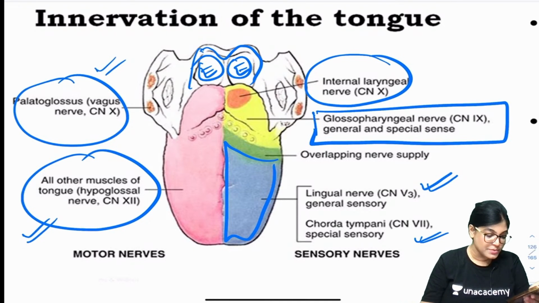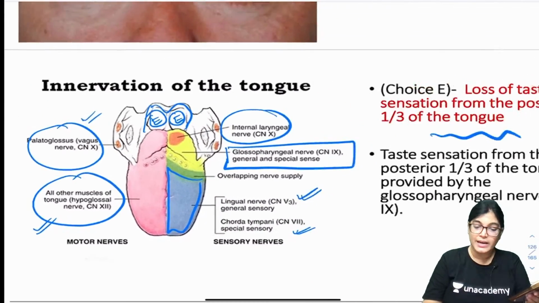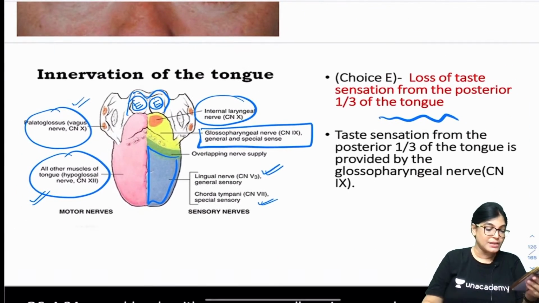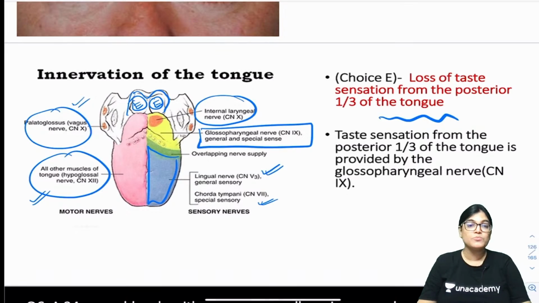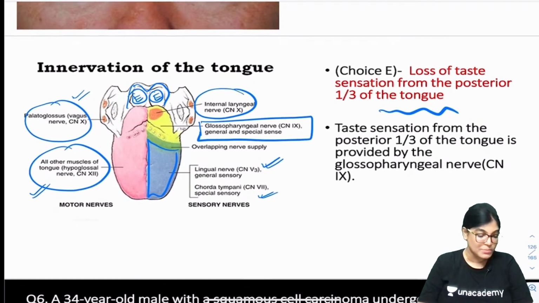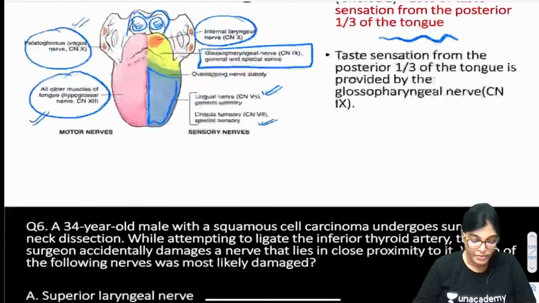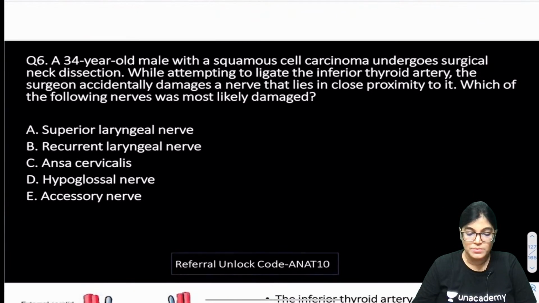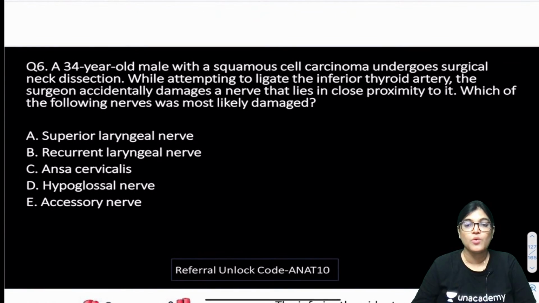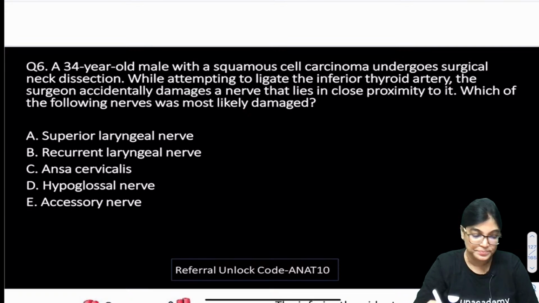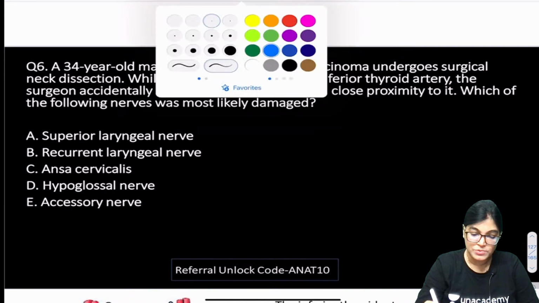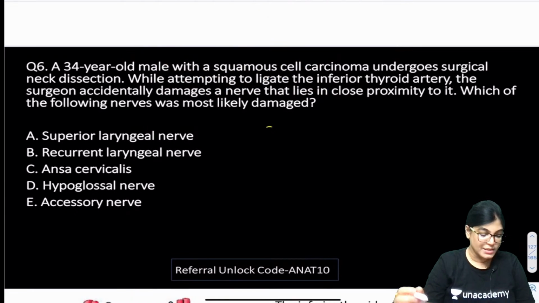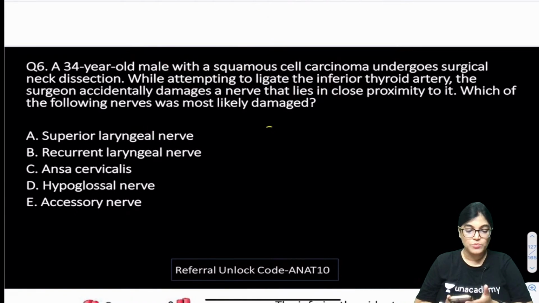So is it okay, everyone? We have done the correct and incorrect options. Let's move on to the next MCQ, that is MCQ number 6. Yes, Sujata, absolutely right, dear. Now let's move on to question number 6. All of you please mark the correct answer.